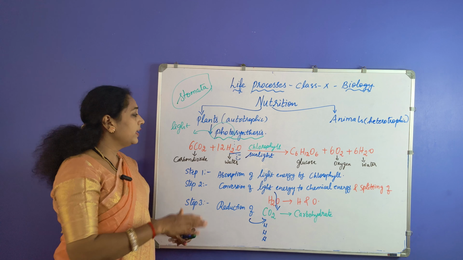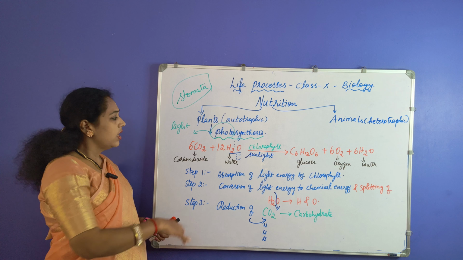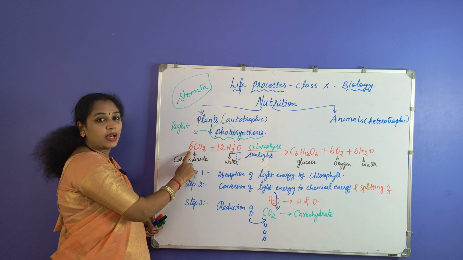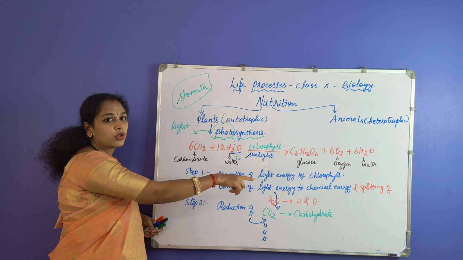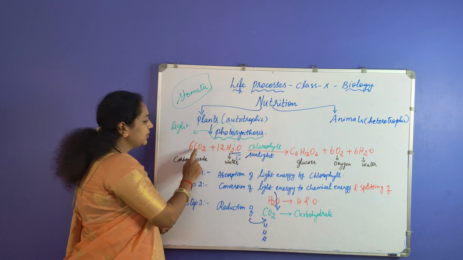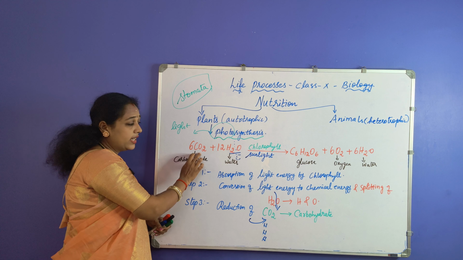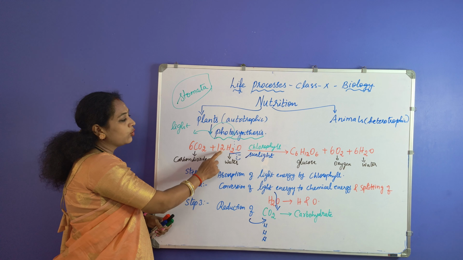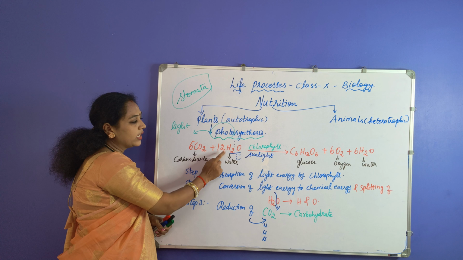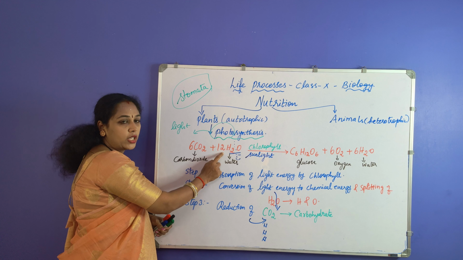What is also happening, you know how to balance that equation. Here you can see 6 molecules of carbon dioxide. So what is the formula for glucose? C6H12O6. So these 6 carbon dioxide give 6 carbon that comes down as C6. Coming back to hydrogen, you have 24 hydrogen, 12 into 2, 24 hydrogen.